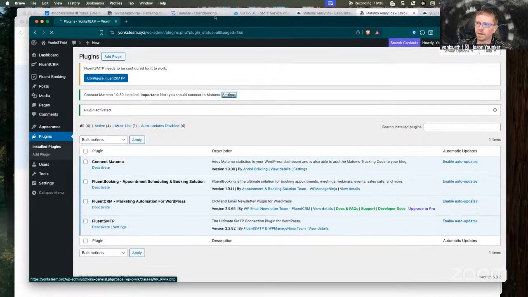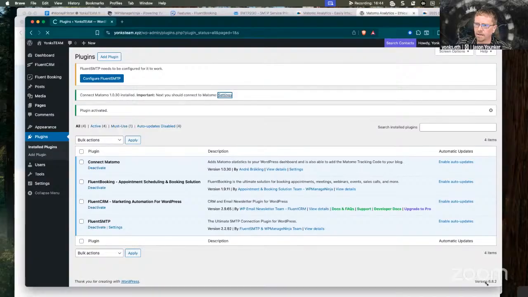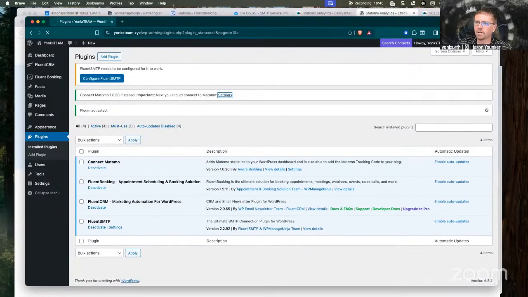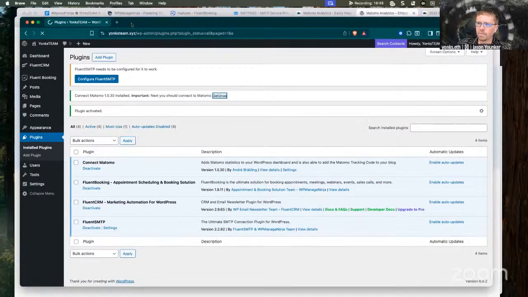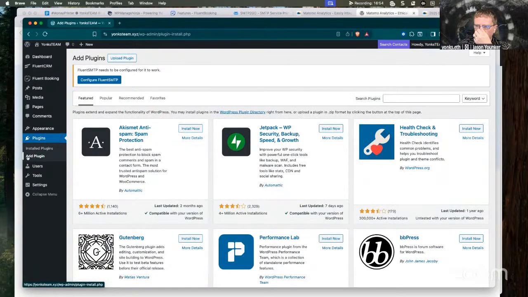And this is taking a little while to load. That's probably a good thing to also look at, the performance plugin. So let's go to add a plugin and look to use GTmetrix.